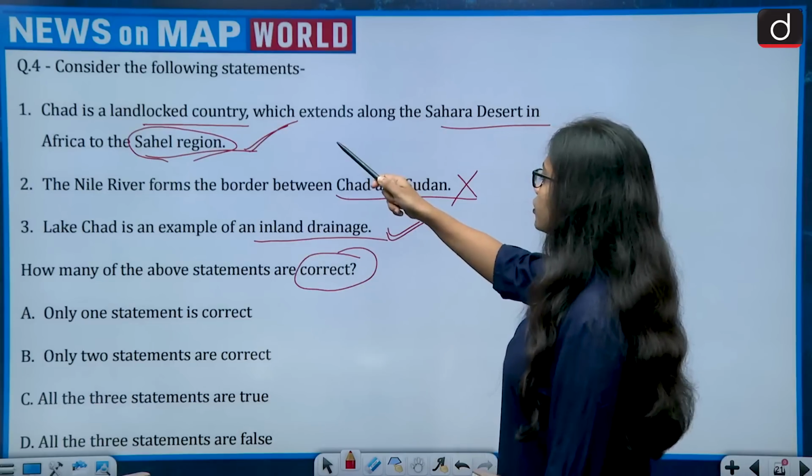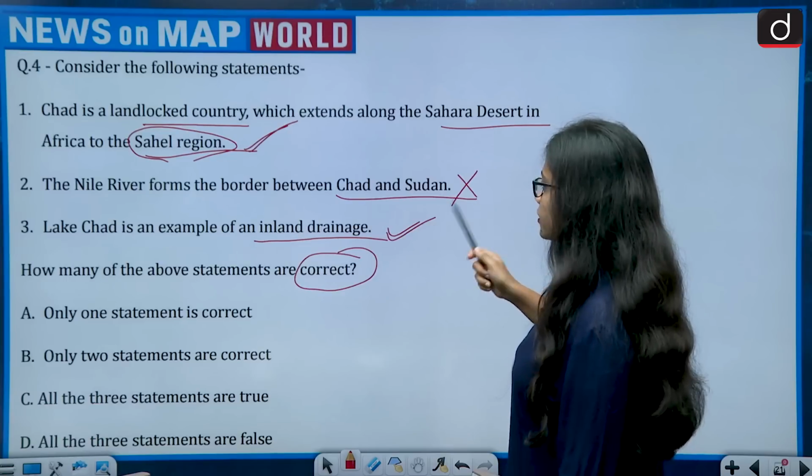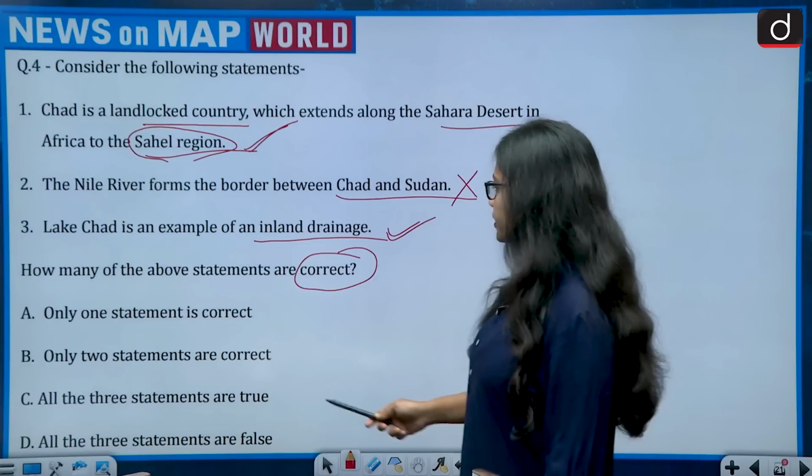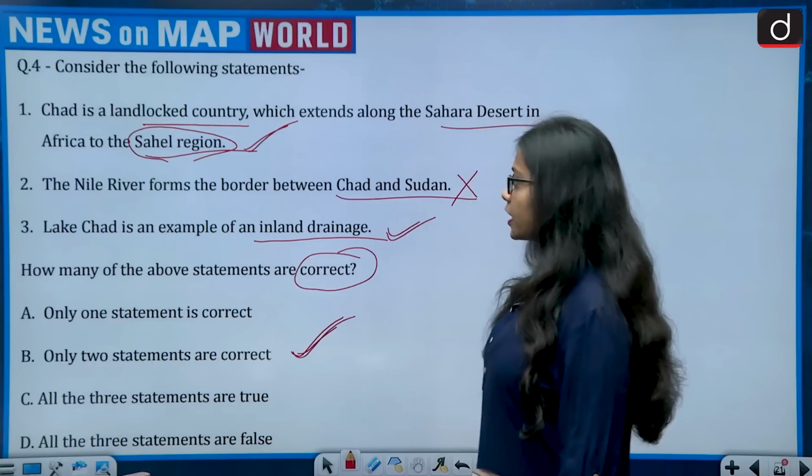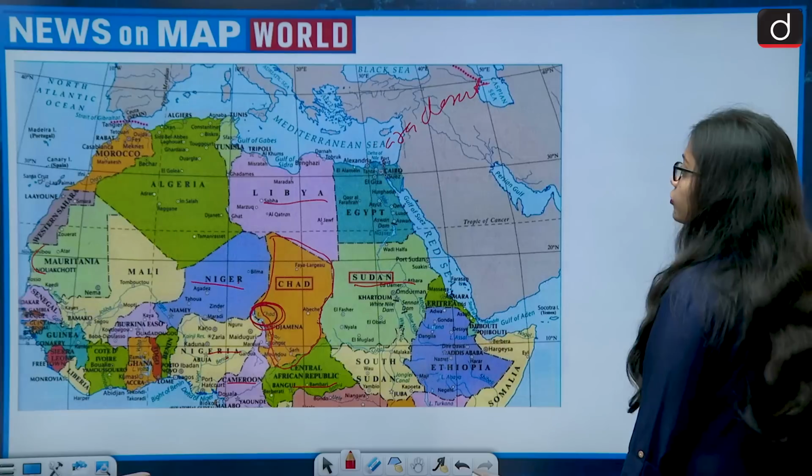Correct statements are: first is correct, second is wrong, and third is correct. It means two statements are correct. That is, option B is correct. Now moving on to the next question.